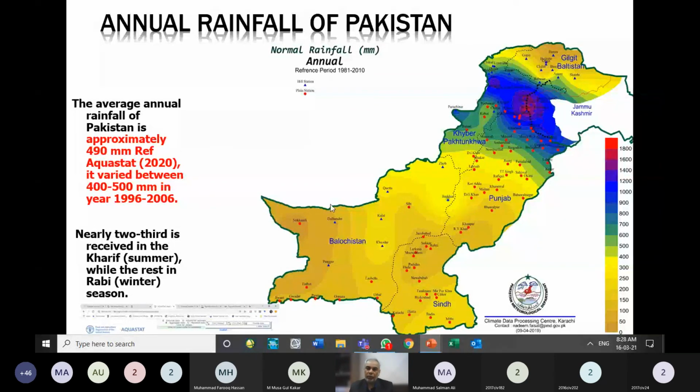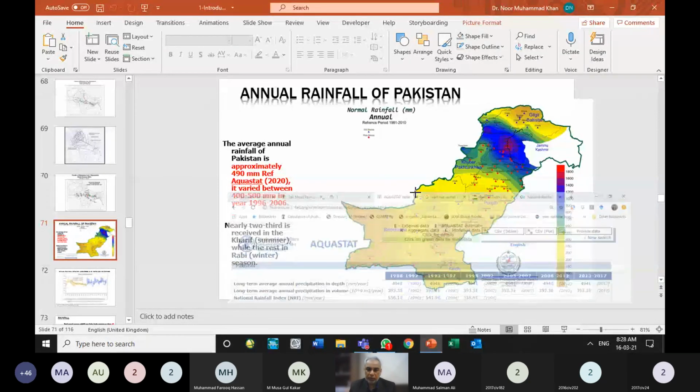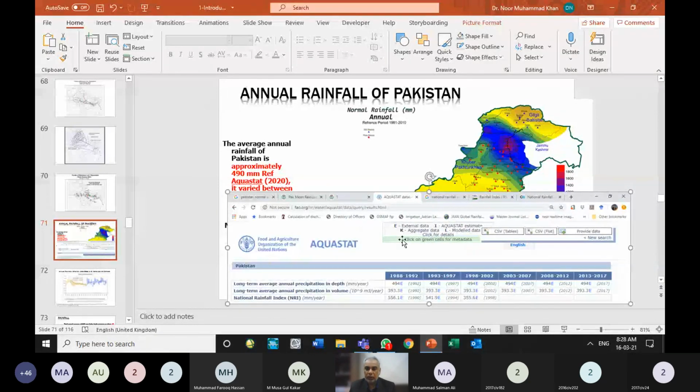So if we want to bring it to one figure, how much average rainfall we are getting in Pakistan, then we have to see some databases. One of the databases is given by Aquastat. I have put it over here as a small figure because I just want to tell you from where you can get such information.